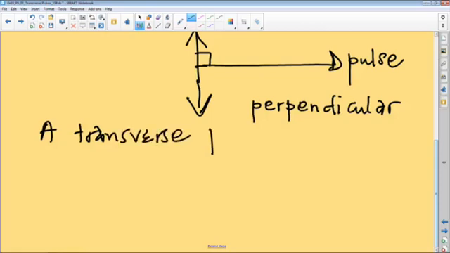pulse, okay? Remember, the pulse is that single disturbance that was transmitted through the medium. Our key focus in this case is the transverse nature of the pulse. Now, if you look at the pulse, the particles were moving perpendicular to the direction of the pulse movement. In this case, a transverse pulse is the kind of a disturbance in which a disturbance